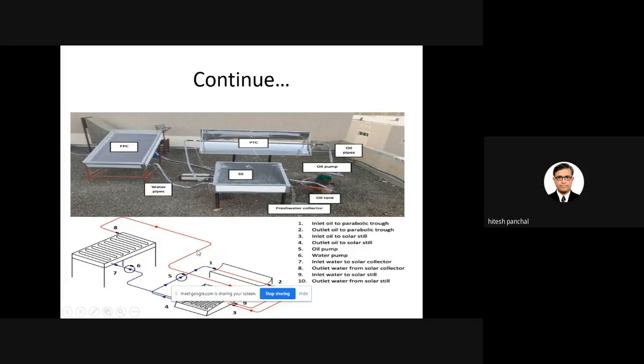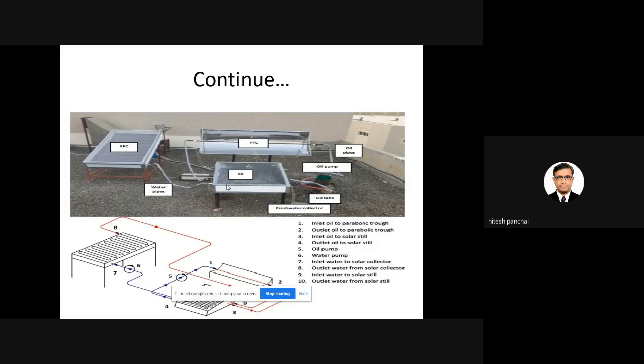So the pump will supply the cold water. The cold water is passing through the flat plate collector. When water passes through the flat plate collector, it becomes hot water, and the hot water is further supplied to the solar still. So whenever the hot water is supplied, definitely your output will be increased.